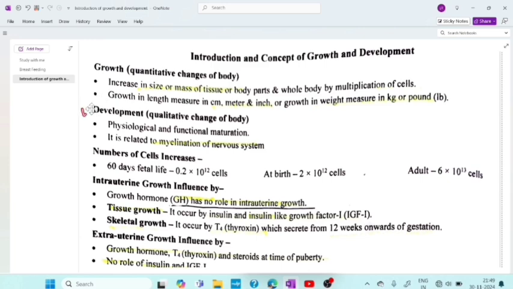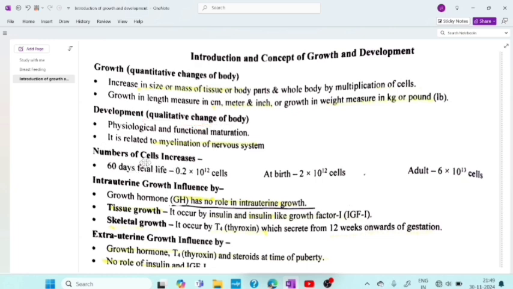Now coming to the development part. What is development? That is a qualitative change of the body: physiological and functional maturation. It is related to myelination of the nervous system. What does that mean? It means when we are children, our mental development or nervous system is different from adult life, right? So we have developed a lot since childhood, right? And we are still developing. So that is development, the qualitative change of the body.